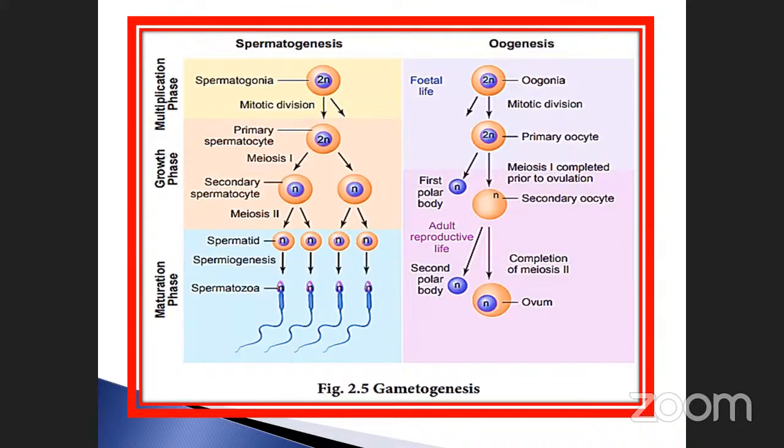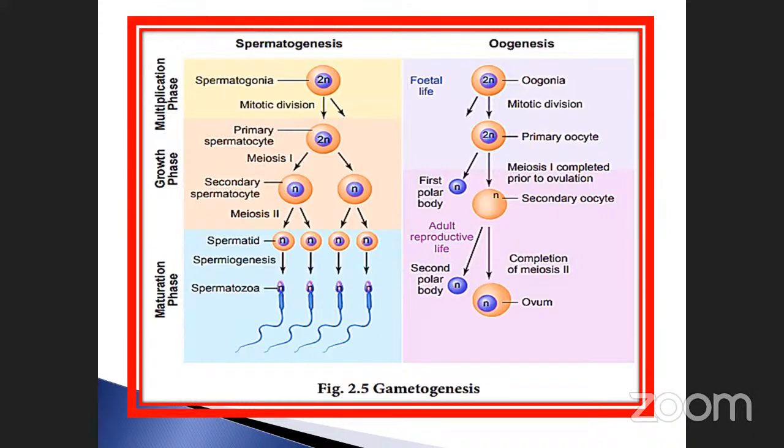You will get four spermatids. Note it down, this is very, very important. The immature sperm is called a spermatid. After the formation of spermatids, being immature, they cannot move here and there. They grow through the spermiogenesis process. This one is called spermiogenesis, nothing but the production of sperm. The spermatid undergoes spermiogenesis, resulting in the formation of a spermatozoa.